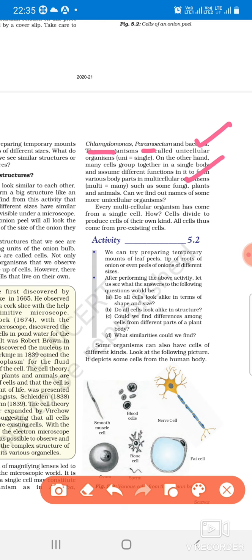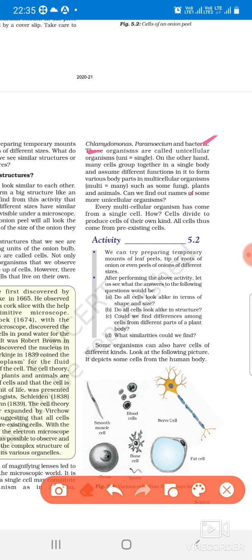And the other organisms that are made up of more than one cell, made up of many cells, are called multicellular organisms. These are the examples: fungi, plants, animals. All these are multicellular organisms, right? And in every multicellular organism, the new cells arise from the pre-existing cells.